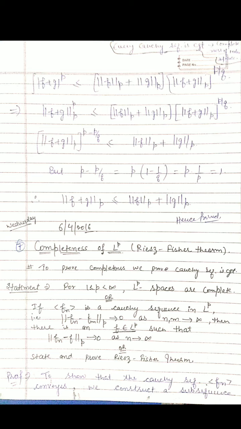So we combine these two terms: the p-norm of f+g raised to the power p on the left, and on the right the p-norm of f+g raised to the power p/q. So it is the p-norm of f+g raised to the power p minus p/q, and the right side is the p-norm of f plus the p-norm of g. But what is p minus p/q? If you do the calculation, it is p(1 - 1/q), but 1 - 1/q was 1/p, so it is p times 1/p. So it is 1. That's why we get that the p-norm of f+g is less than or equal to the p-norm of f plus the p-norm of g.